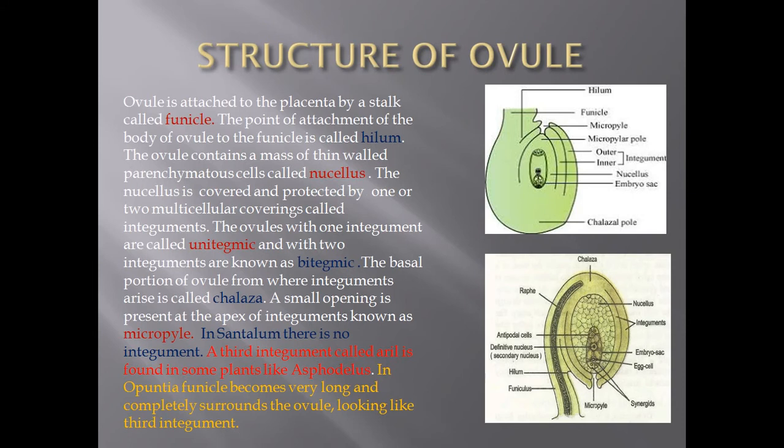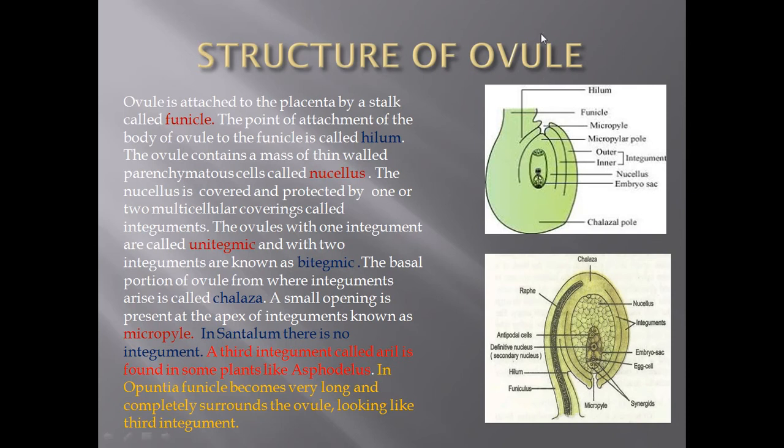These are two pictures of the ovules. One is the orthotropous type of ovule, in which you can see the ovule is straight, and here the ovule is inverted. The detailed structure is similar in both types of ovule.